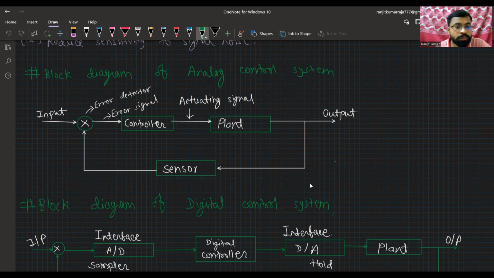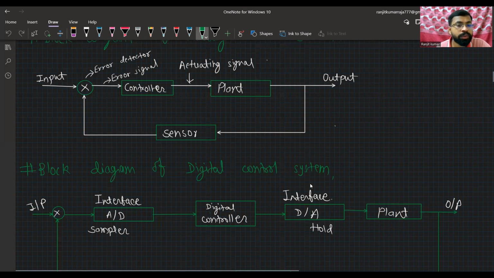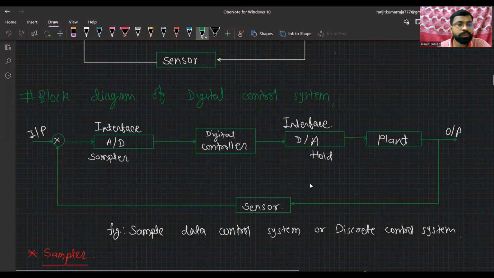Okay, now this is the block diagram of digital control system. In the digital control system, we add an interface, that is an analog to digital converter and a digital to analog converter, where the analog to digital converter is the sampler, and the digital to analog converter is the hold.